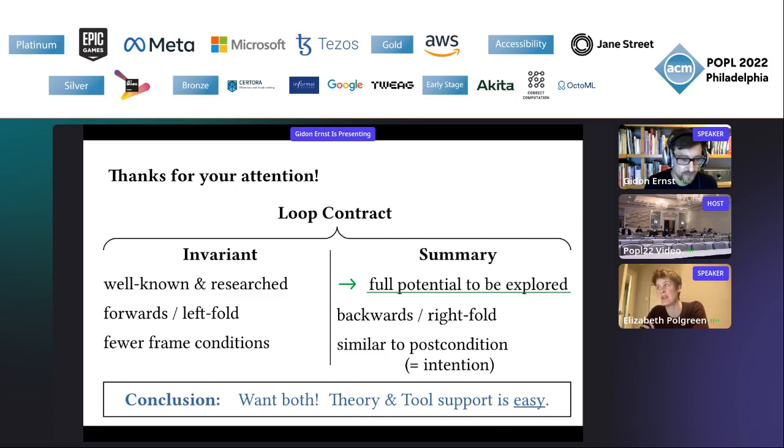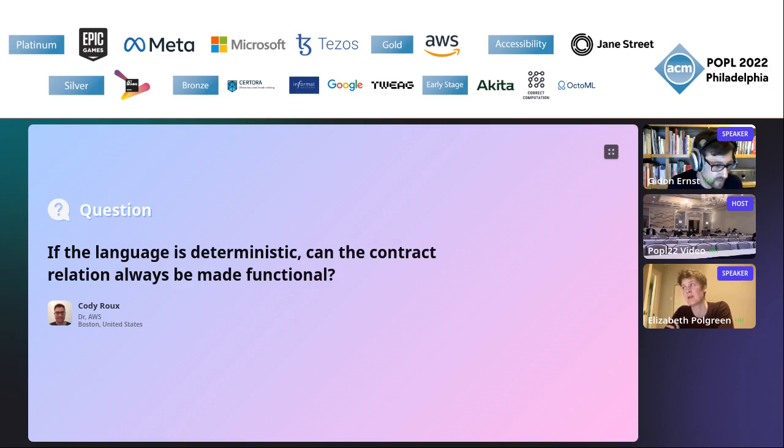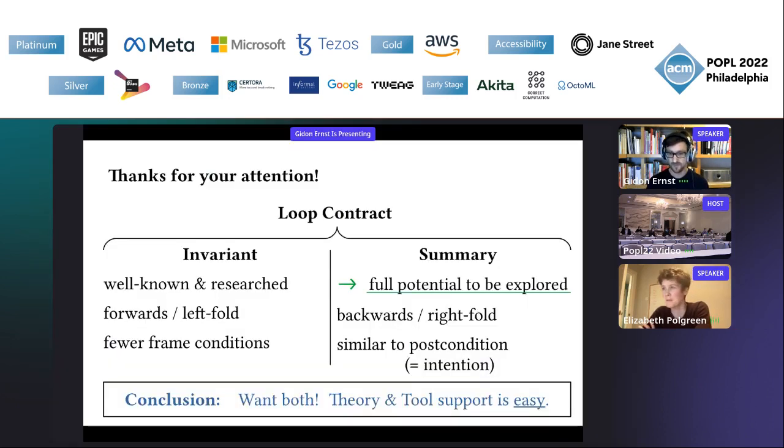If the language is deterministic, can the contract relation always be made functional? I presume yes. I think yes. However, the question is whether you gain significant abstraction by that, right? It is possible, but it will complicate your proof later on if you take exactly the effect of the loop. Yeah. Okay, cool.